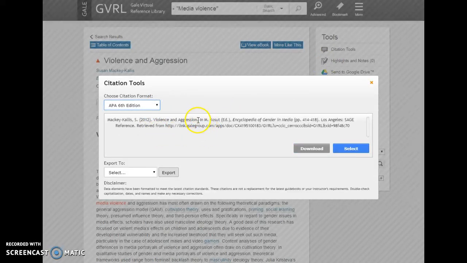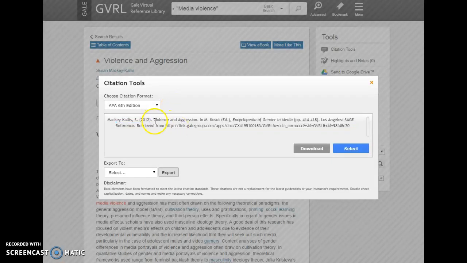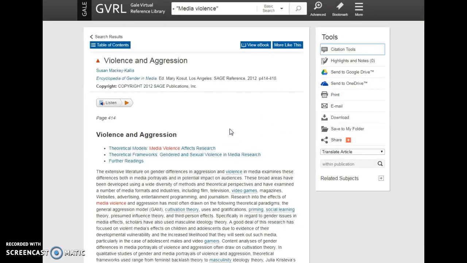I will point out one thing. The APA citation is usually incorrect in the databases. You're going to only capitalize the first word of the title. You use sentence style capitalization for titles of books and articles. This is considered an article, so I would not capitalize the A in aggression. We're going to go over that more as the class progresses. And that's basically what I wanted to show you in the Gale Virtual Reference Library.